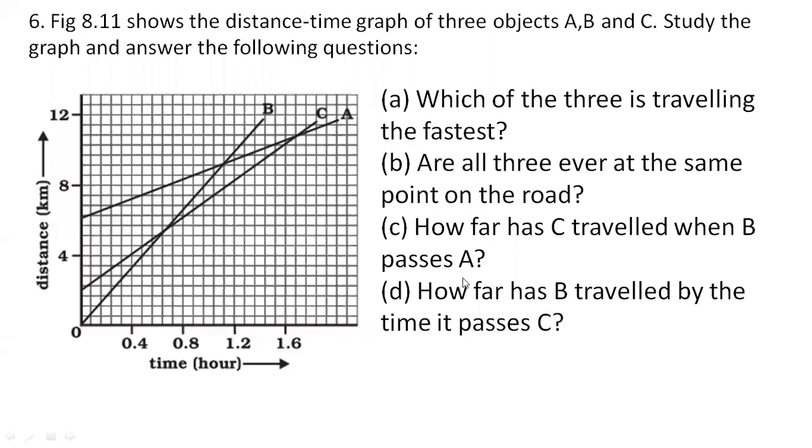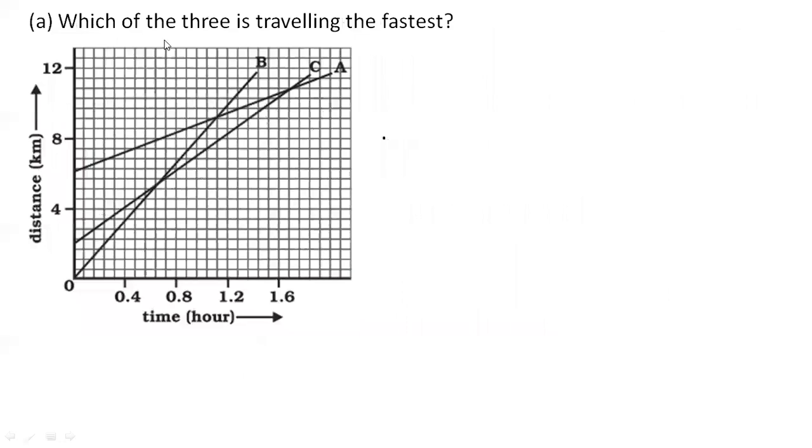The first question which they have given is, which of the following three is traveling the fastest? Fastest means what? We need speed. We need to calculate speed to know which car is traveling fastest, right? Now this is a distance time graph. If we want to know speed from a distance time graph, what do we take, slope or area?